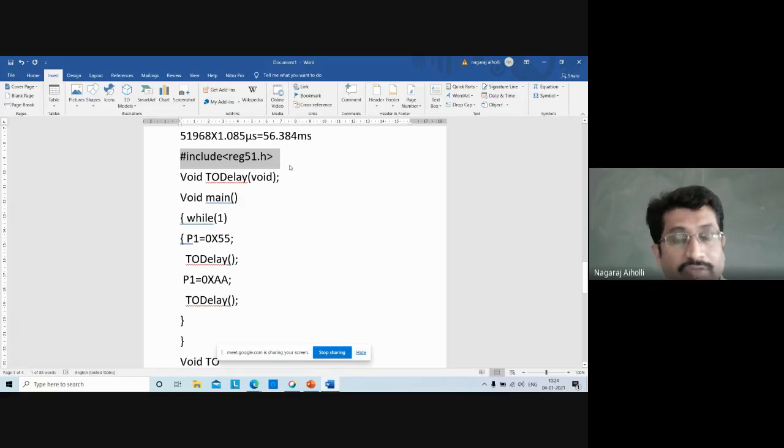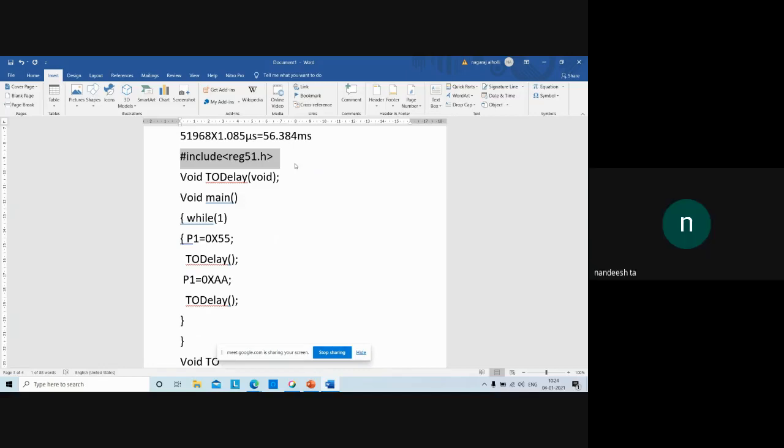If it is specific like P1.3, P2.7, P2.5, then we have to define it and use it in the program. Getting the point, Nandish? Yes, sir.